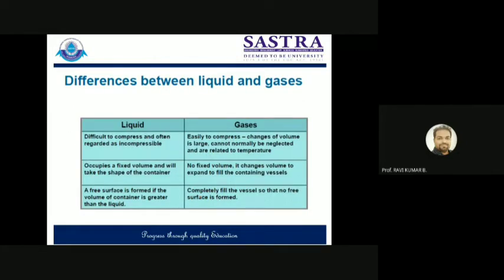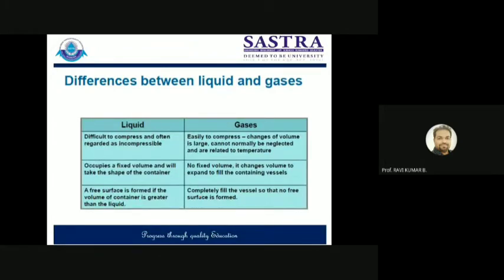Then, what are the differences between liquids and gases? You may already know this from 10+2 concepts that you studied. When we talk about liquids, they are very difficult to compress. You need to apply some external force to compress them. If you want to compress water, you have to apply a certain amount of force, and only then will you be able to compress it. While gases are highly compressible, even with a negligible amount of pressure force you can compress them easily. So one difference is that gases are highly compressible, while liquids are not very compressible.